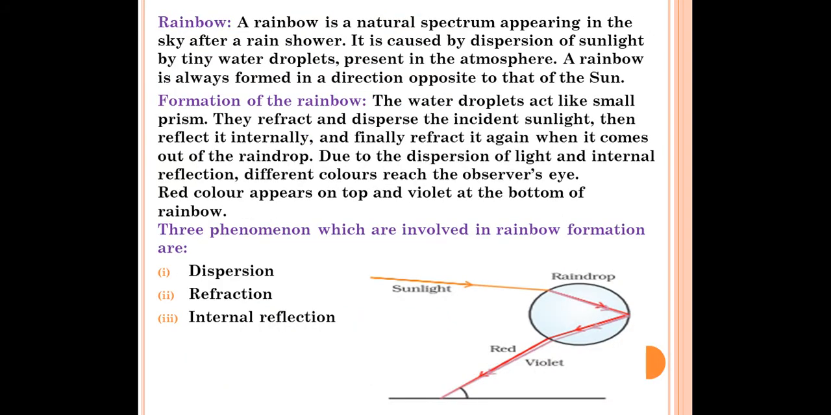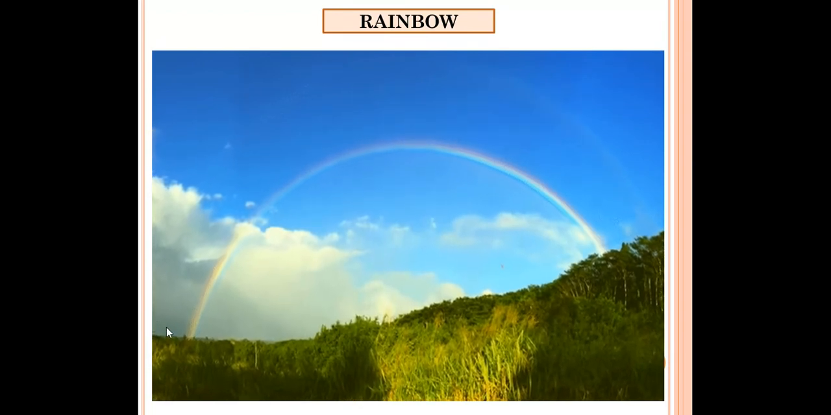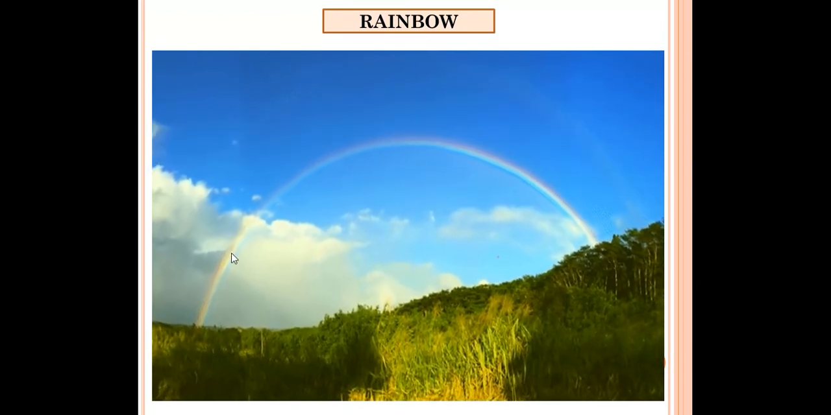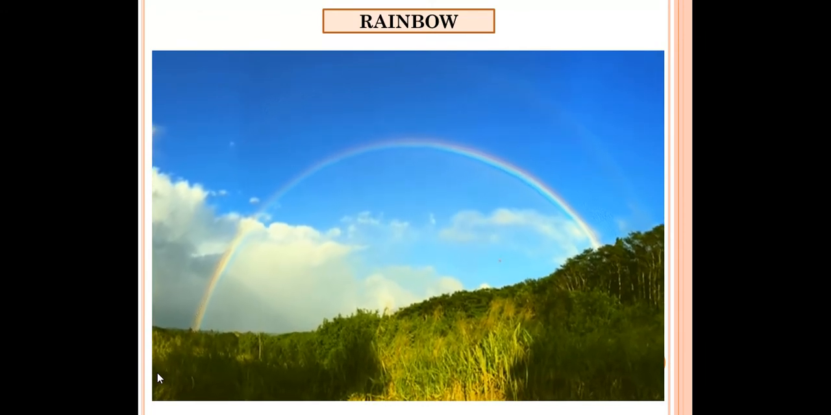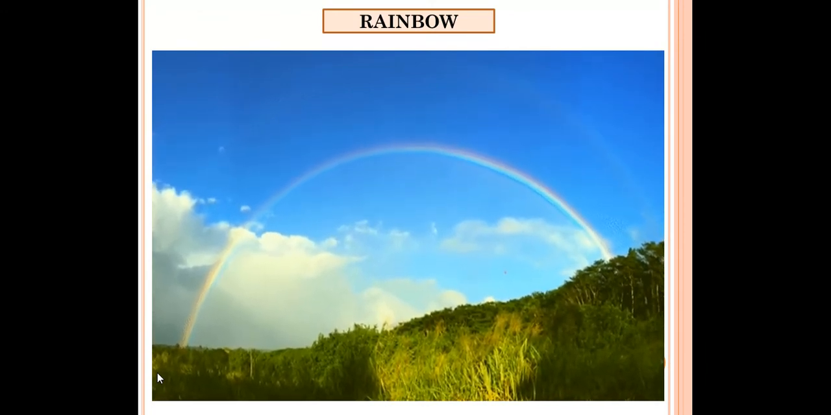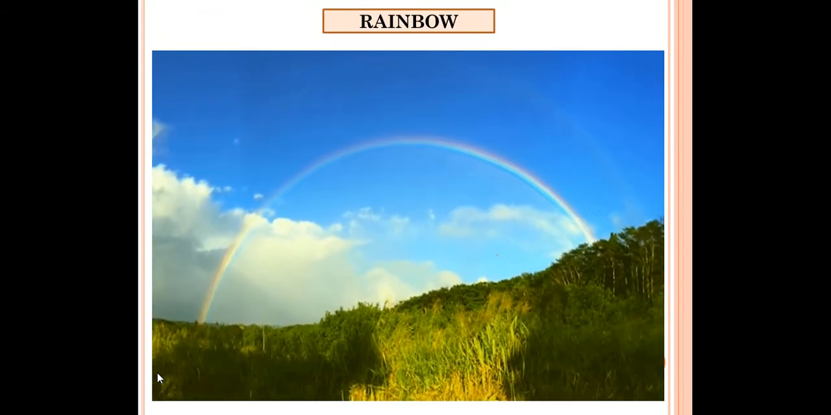Now, our next topic is rainbow, right? You can see the rainbow. See, what a beautiful picture of a rainbow we can see in the sky after the rain shower. When the rain is over, sometimes we can see the rainbow in the sky. And at that time sunlight is also there. We can see the sunlight also in the sky at that time, and the rainbow can also be seen.